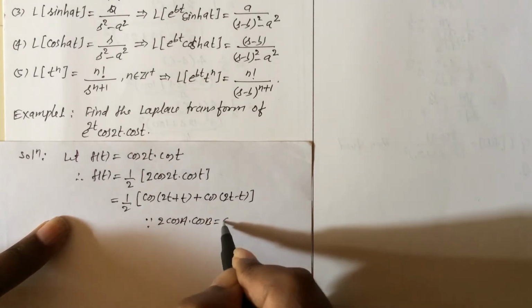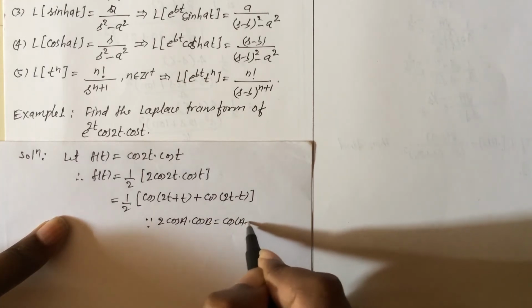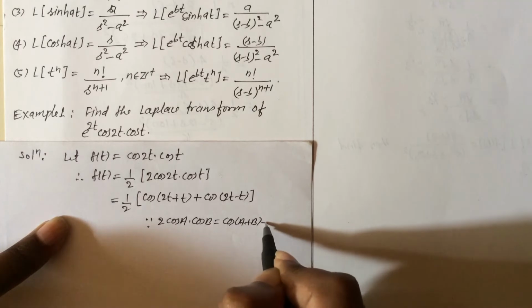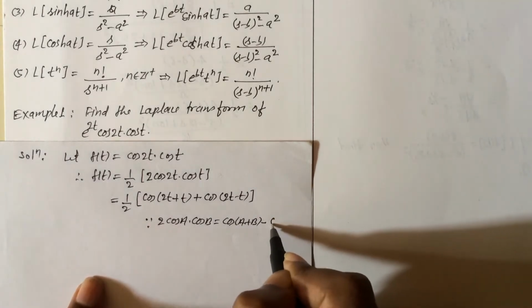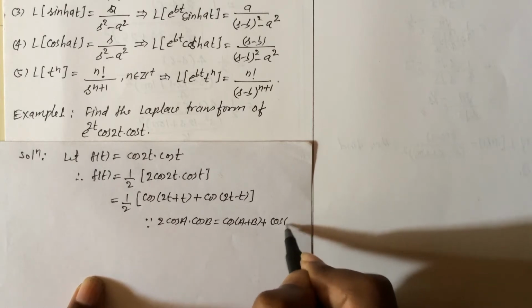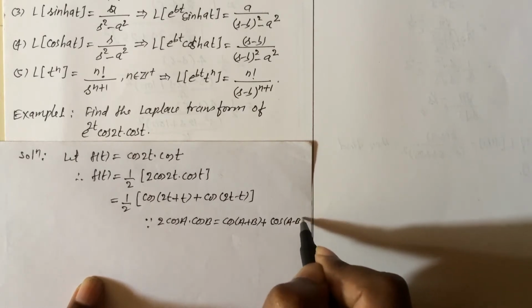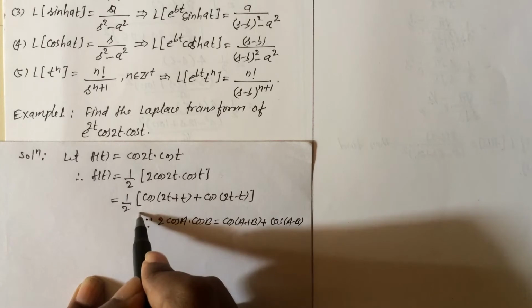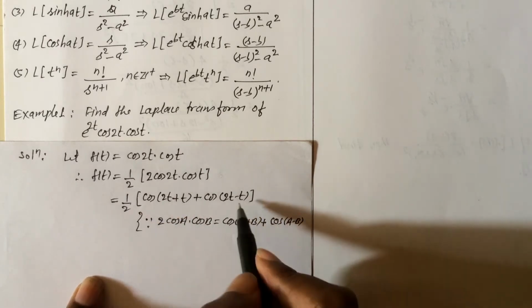Why is this so? Because we are applying here the formula 2 cos a into cos b, which can be written as cos a plus b plus cos a minus b. Because of this formula we write this.